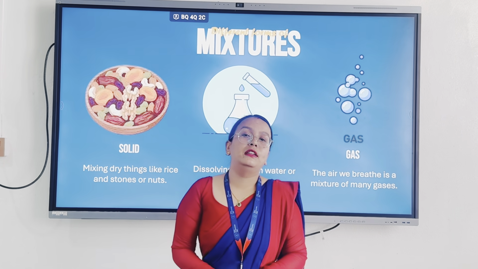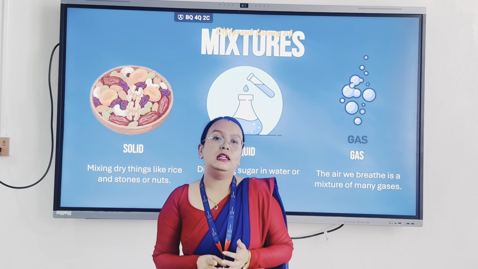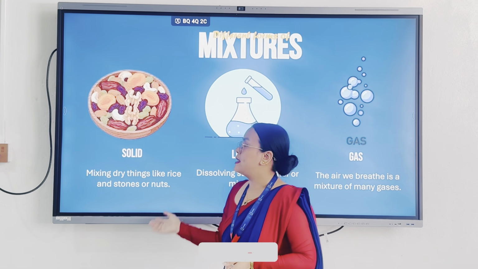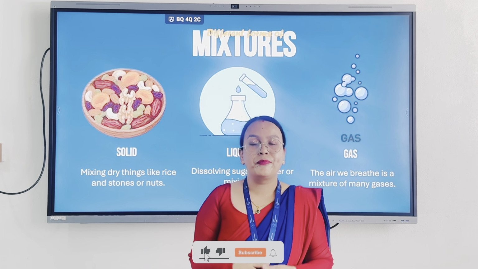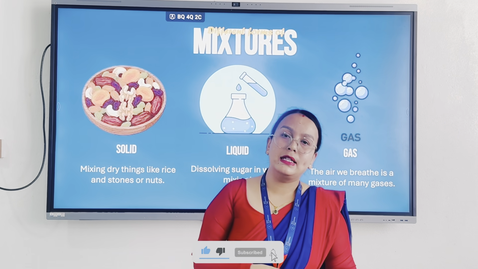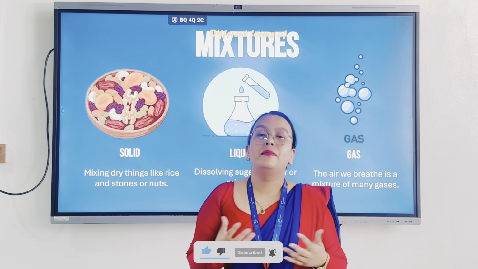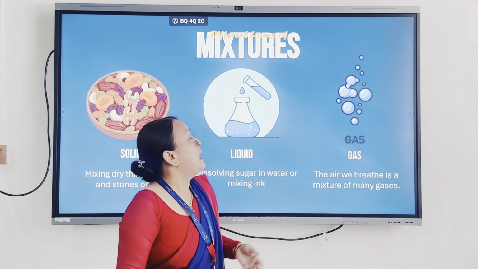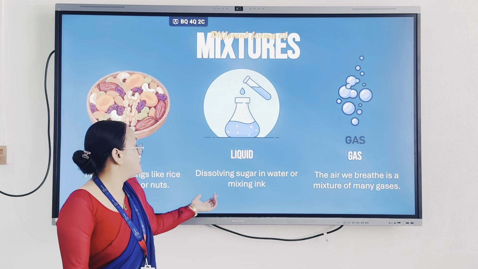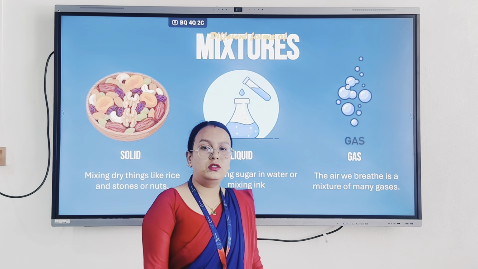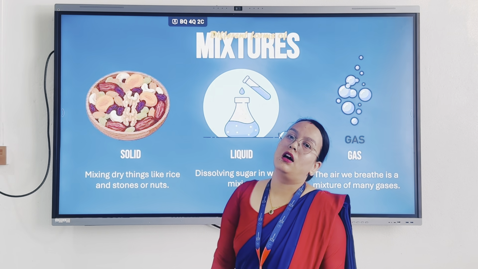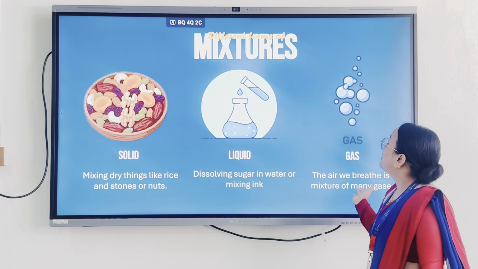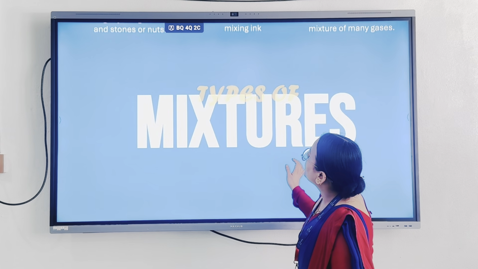Mixers can be found in different forms. They may be solid, liquid and gas. The examples of solid forms are dry mixed nuts. We can take examples of mixed dal, mixed vegetables, mixed fruit salad. Mixer can be found in liquid form, and the examples of liquid forms are sugar solution, salt solution, vinegar, alcohols, milks, etc. And the examples of gas is here.